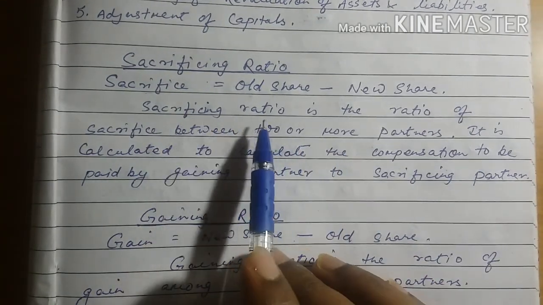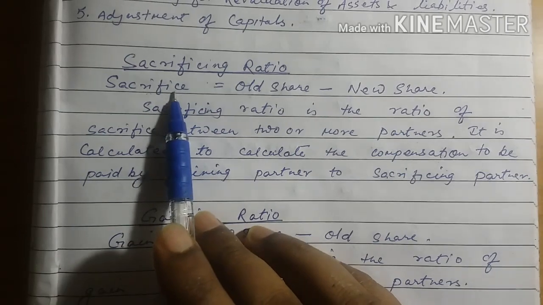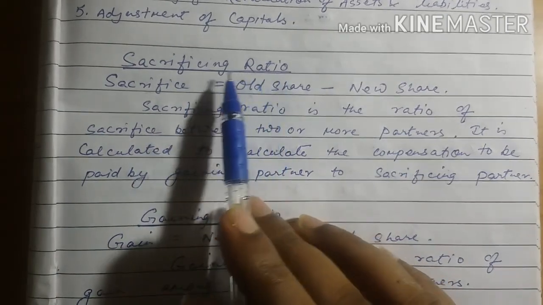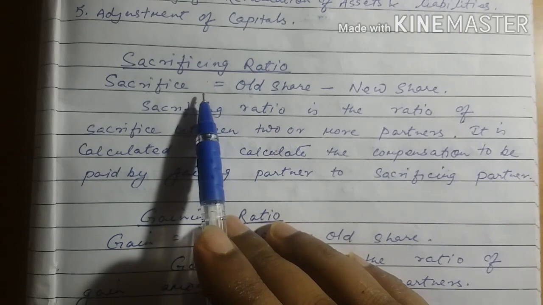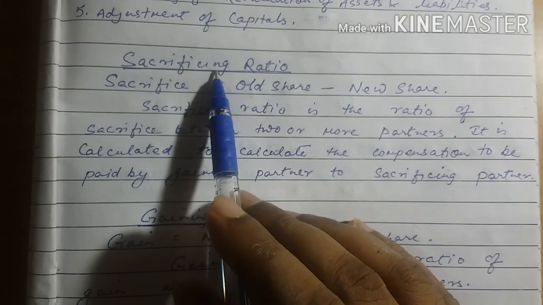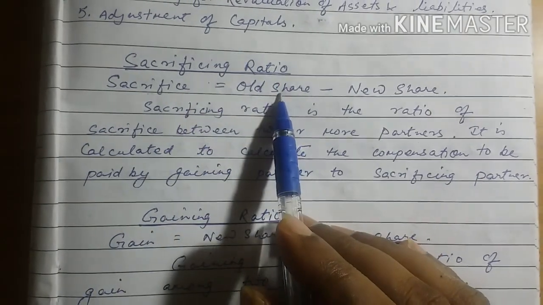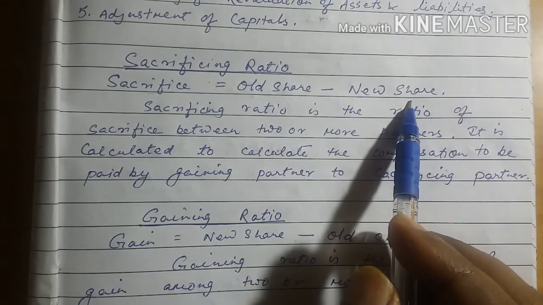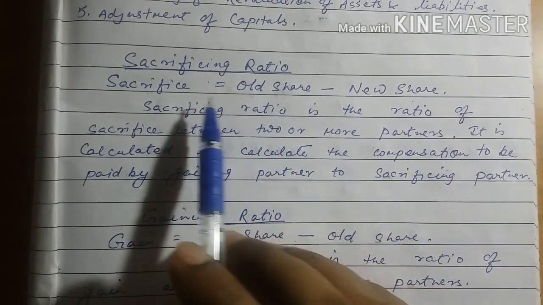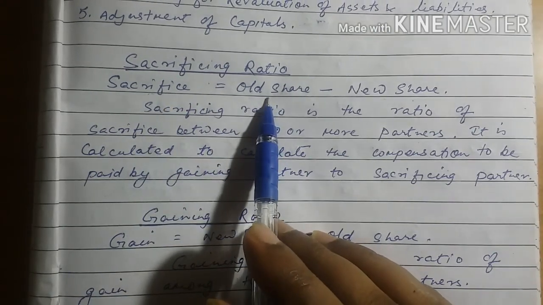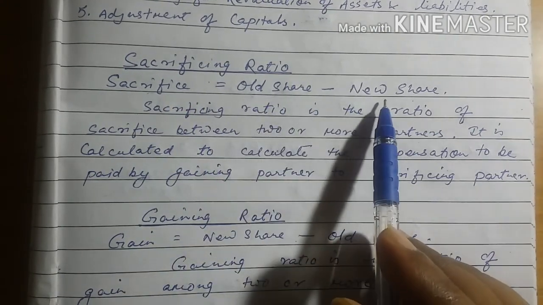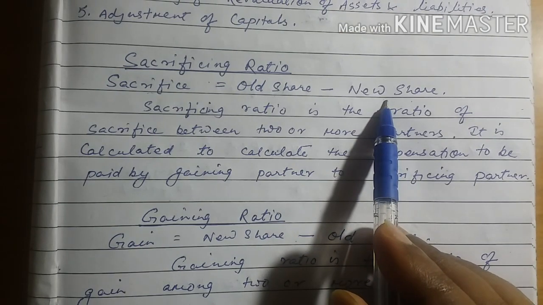What is sacrificing ratio? Now in case of sacrifice and sacrificing ratio, there is a confusion. Normally in the books it is written sacrificing ratio equals old ratio minus new ratio, but that is not correct. Sacrifice is equal to old share of that partner minus new share of that partner.